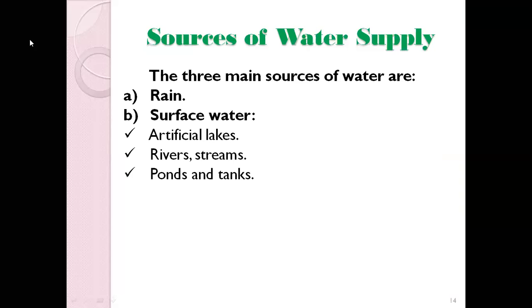The second is surface water. Under surface water we have artificial lakes, rivers, ponds and tanks. Surface water, what is it? It is actually rainwater. After it stops raining, some rainwater remains on the surface itself and gets collected. That is called surface water.